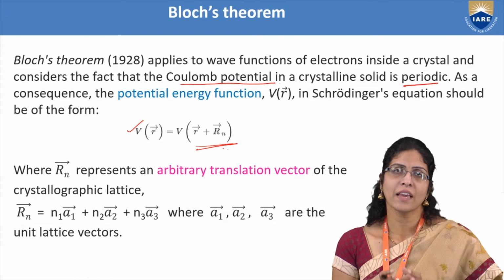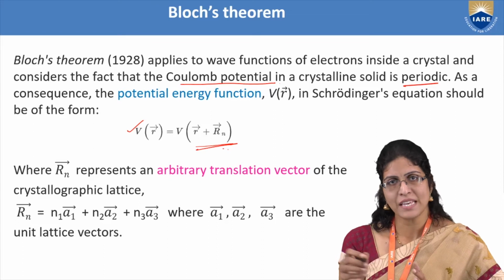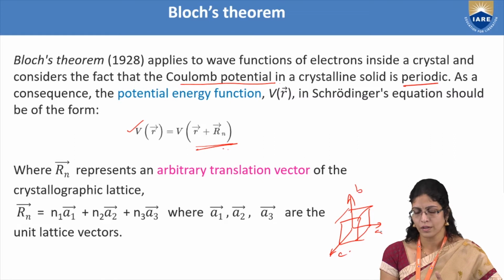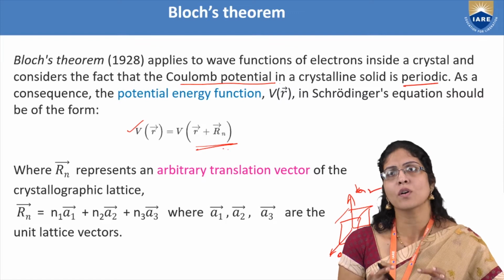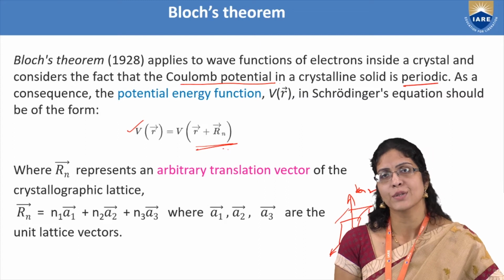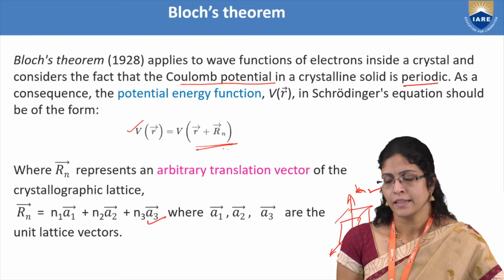Crystallographic lattice means that if A1, A2, A3 are the unit lattice vectors, like A, B, C, when you take a crystal along the crystallographic axes A, B, and C, just like that, these are A1, A2, and A3. Then Rn can be expressed as an arbitrary translation vector in terms of A1, A2, and A3 using this formula. We will also look into this Rn ahead.